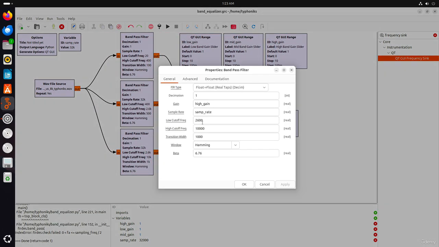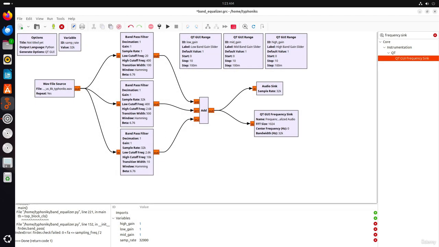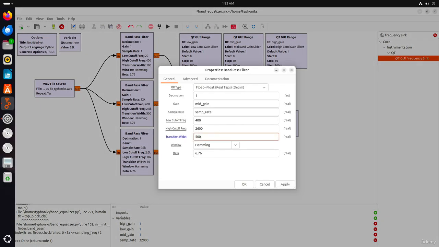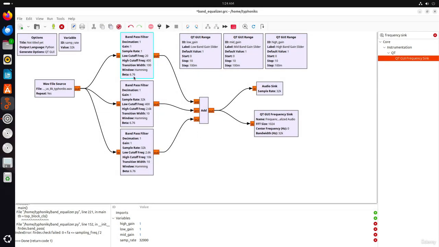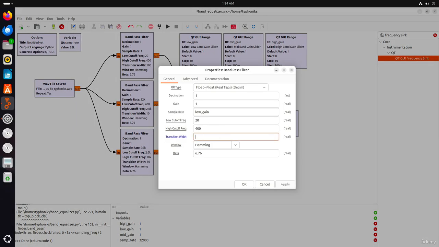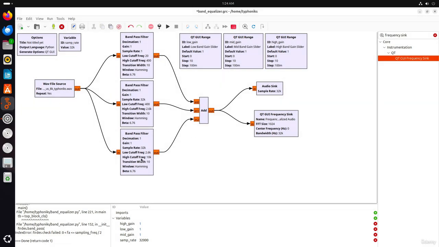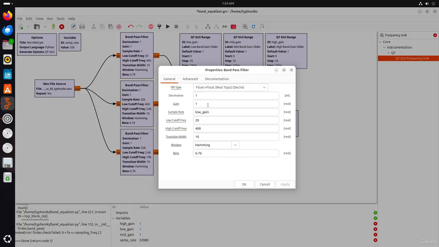But I think we made some mistakes here because the transition width should be set to 10 for each one of them. The same applies for this first band pass filter. Let's double check it. Yeah, our main problem stays here.